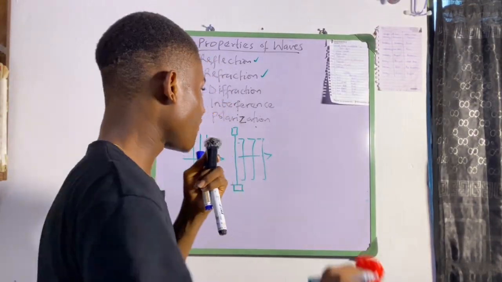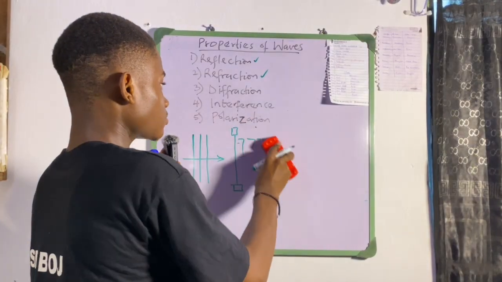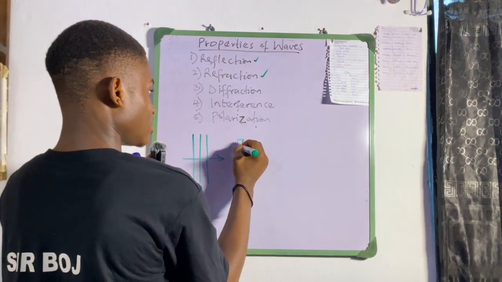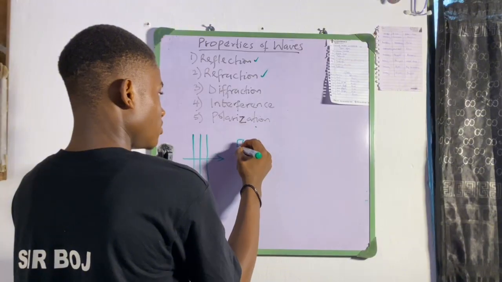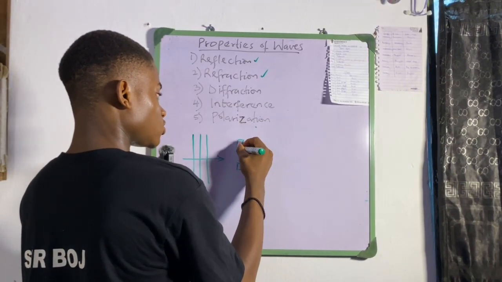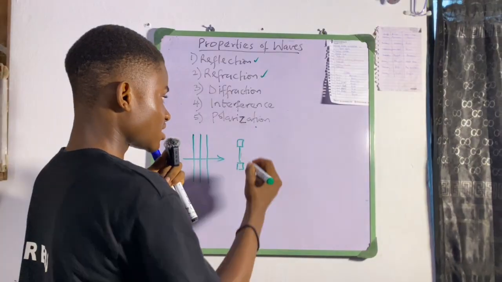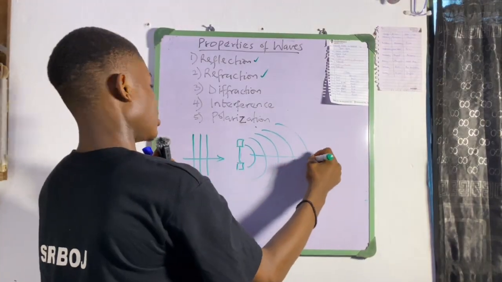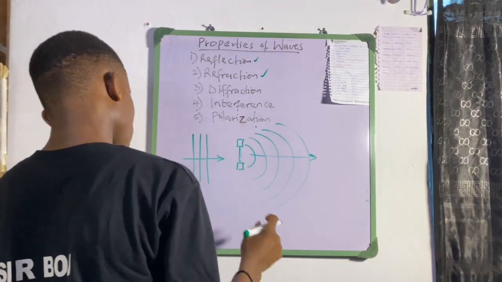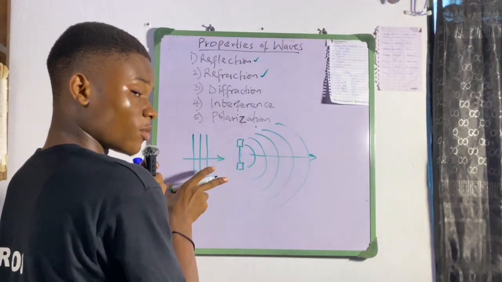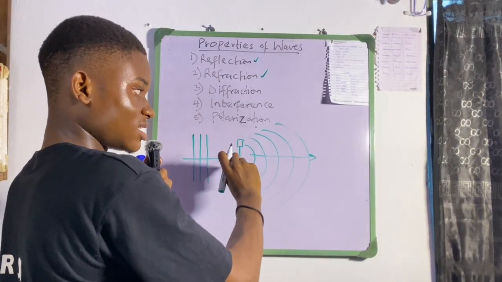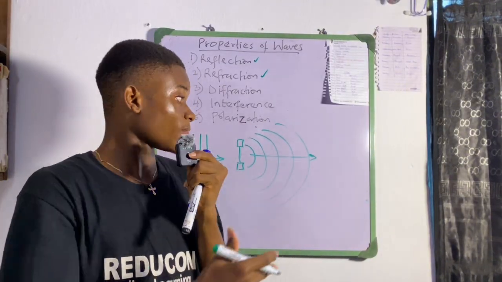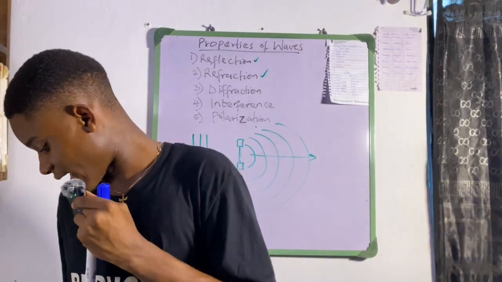But what if we have a smaller space? We will have a different experience, because the waves will be struggling to pass through this narrow slit. What happens is that the resultant wave will become circular. So when we have a parallel wave front approaching a narrow slit, it becomes circular. It gives off a circular wave front as a result.